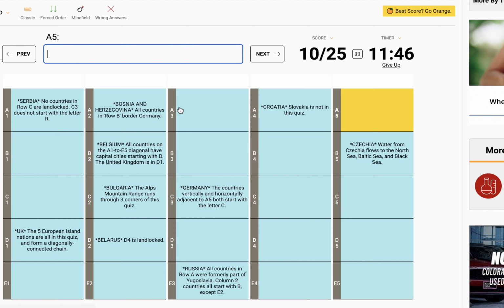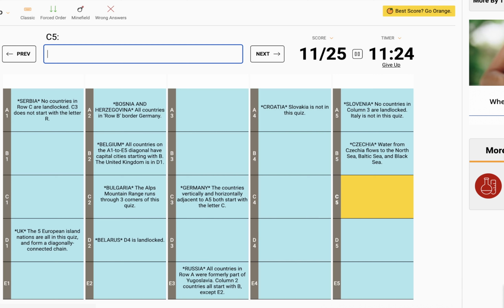I feel like it has to be Slovenia because there's no other countries in that area that could have the Alps. So Slovenia. No countries in column 3 are landlocked. Italy is not in this quiz.